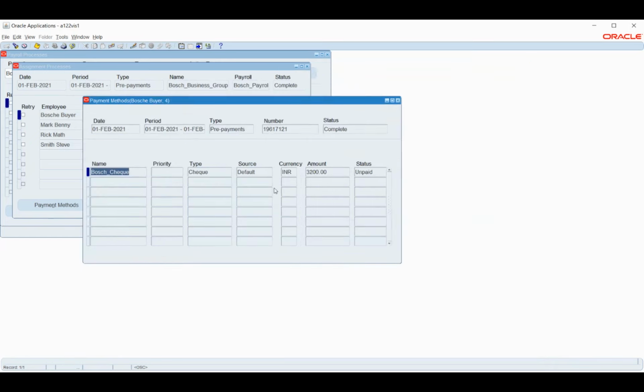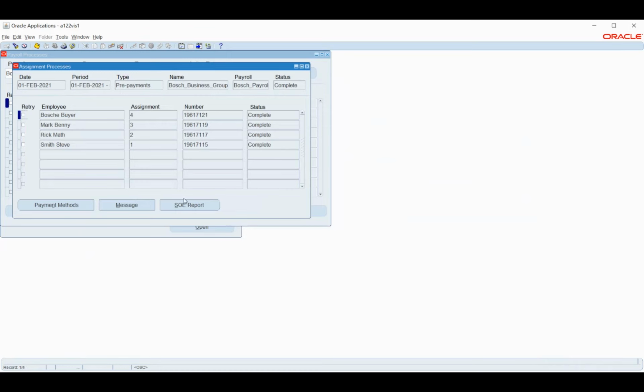And also we can see the payment status. So if you see, the payment status is unpaid because we just ran the cycle and we initiated the prepayment, which means it is going to initiate the payment process. But this process called prepayment doesn't mean that it has made the payment. So that is the reason the status here is unpaid. Okay.